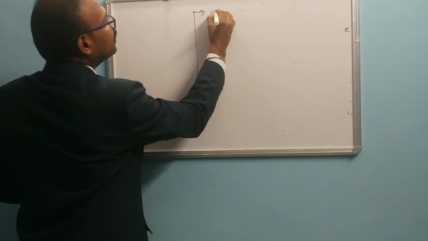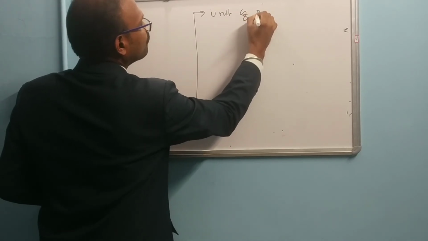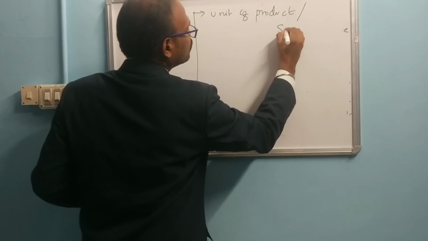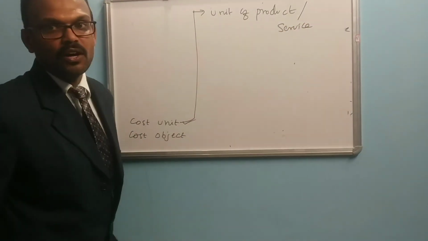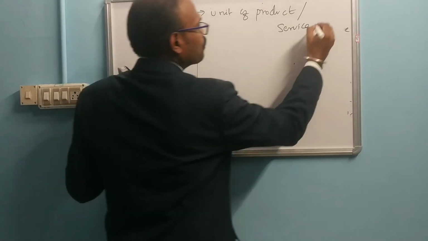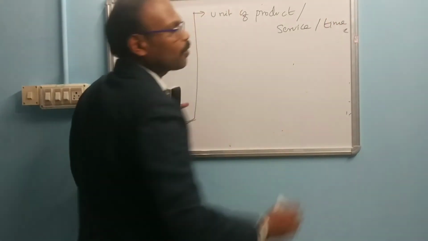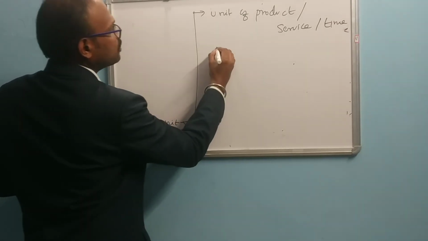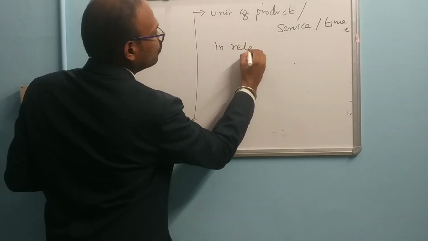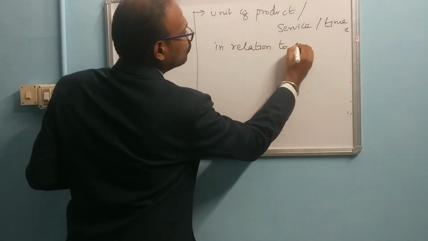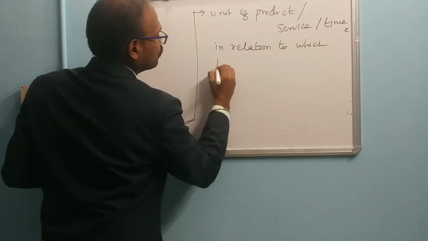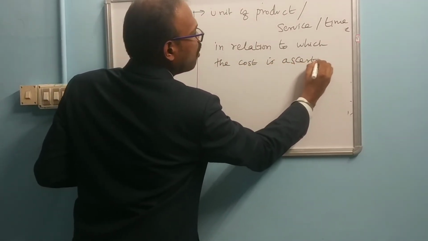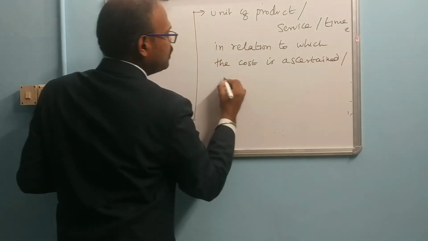Cost unit is nothing but a unit of product or unit of service or time in relation to which the cost may be ascertained or expressed.